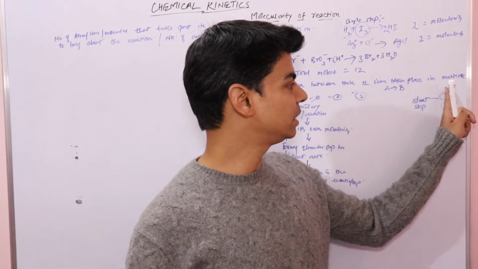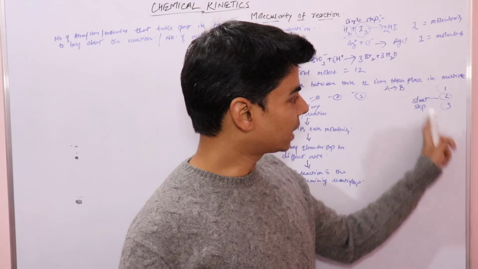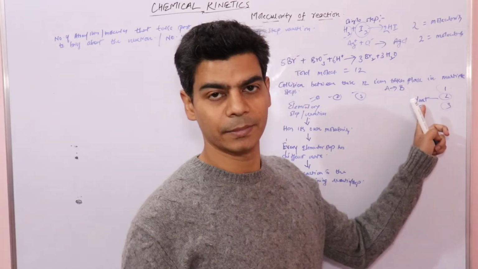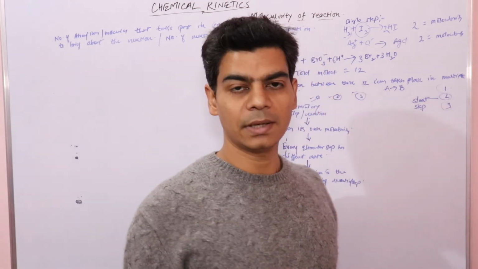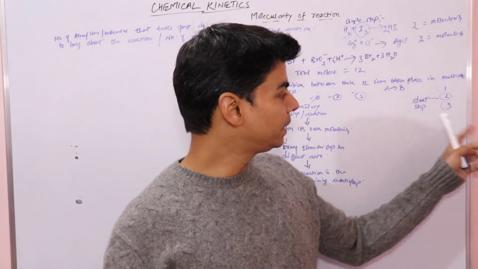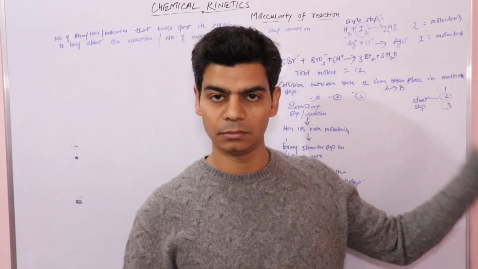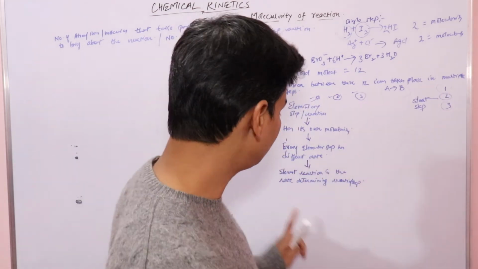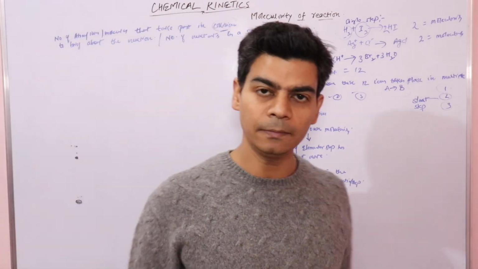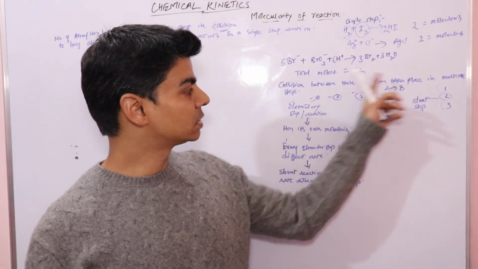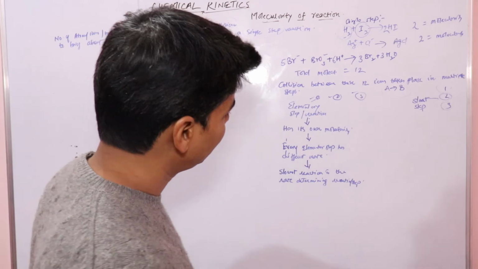So the rate of this reaction will depend on this slowest step, because this entire reaction would be considered as finished when the slowest step gets completed, right? So we say the slowest step is the rate determining step because the completion of this reaction depends on the slowest step, right?